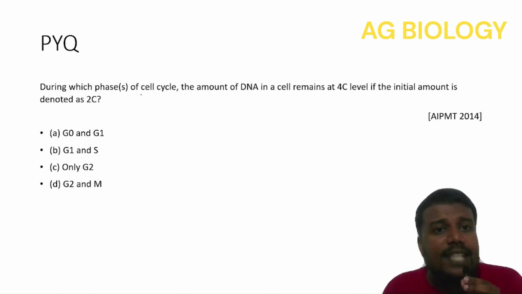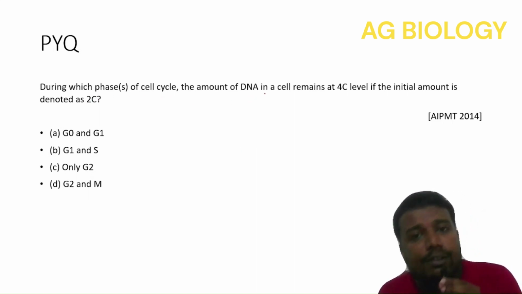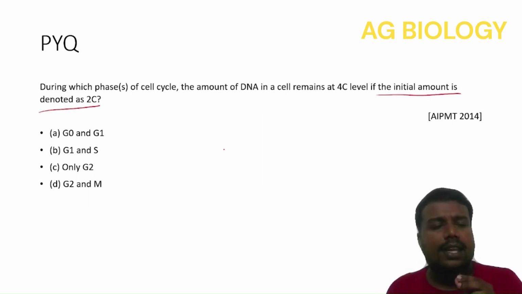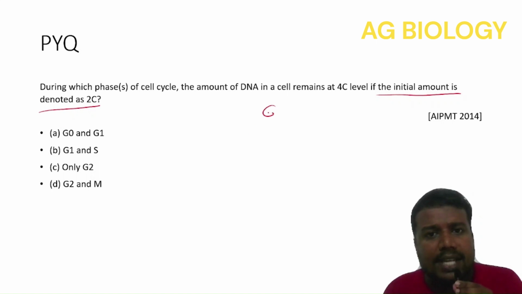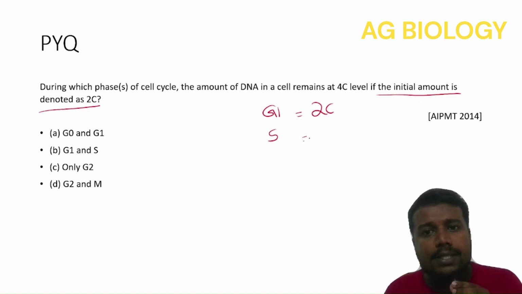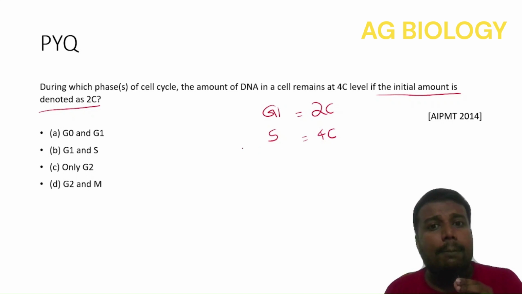During which phases of the cell cycle does the amount of DNA in a cell remain at 4C level? The initial amount is 2C, that means at G1 it is 2C. What happens at S phase? DNA duplication happens, so it will become 4C, but after S. After S it will become 4C.